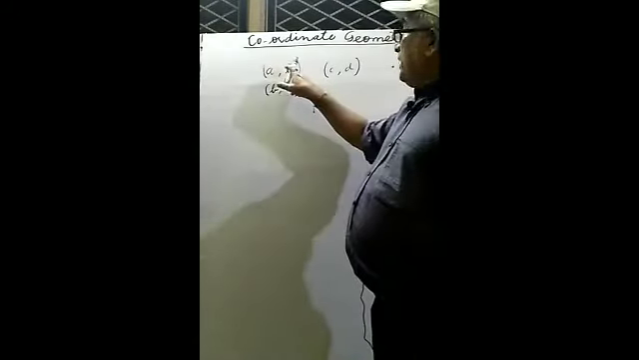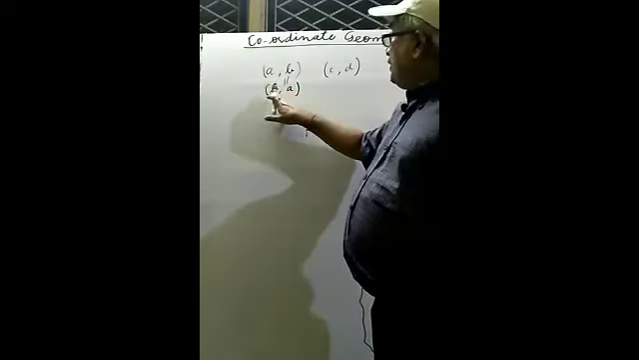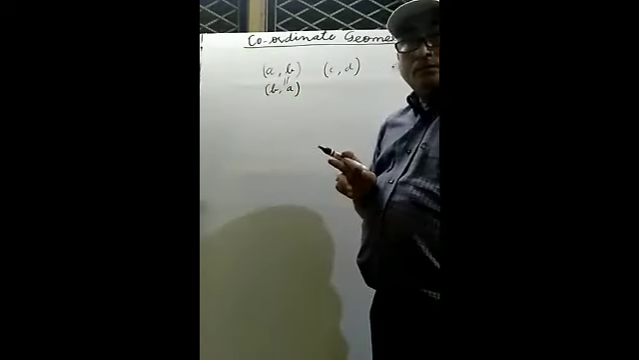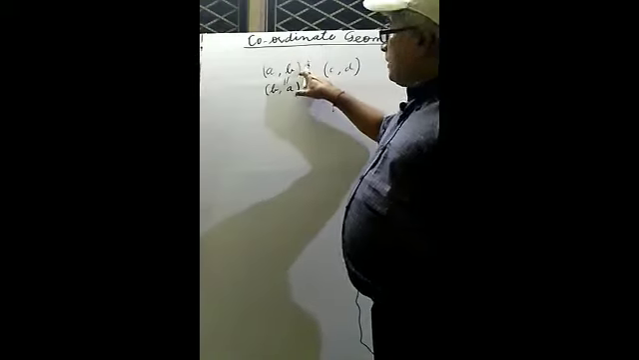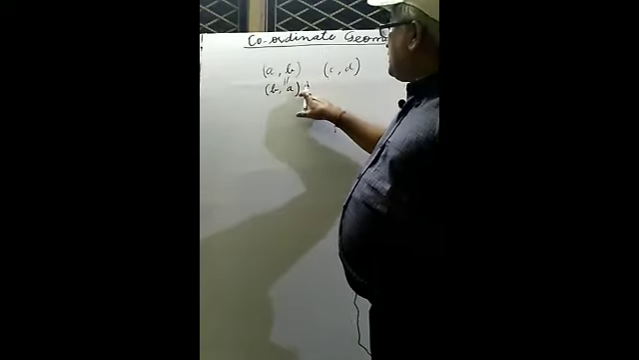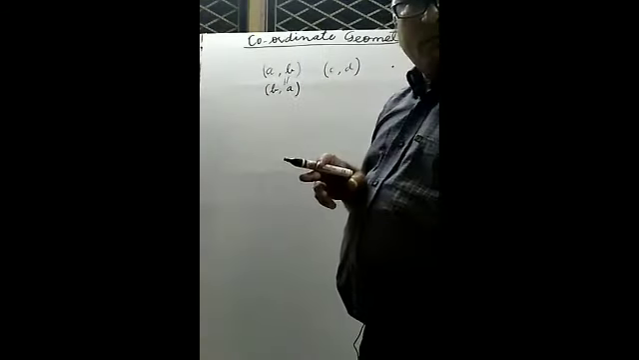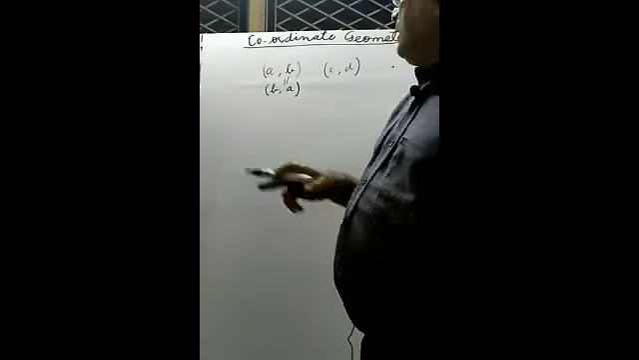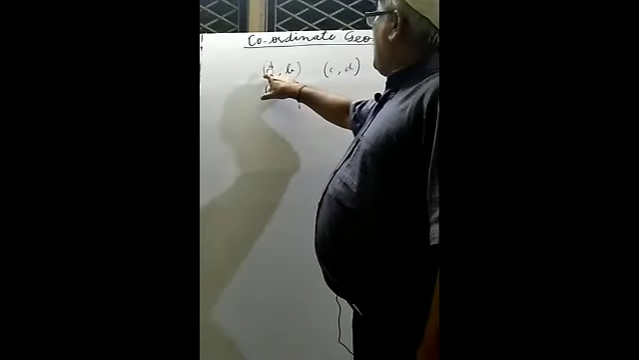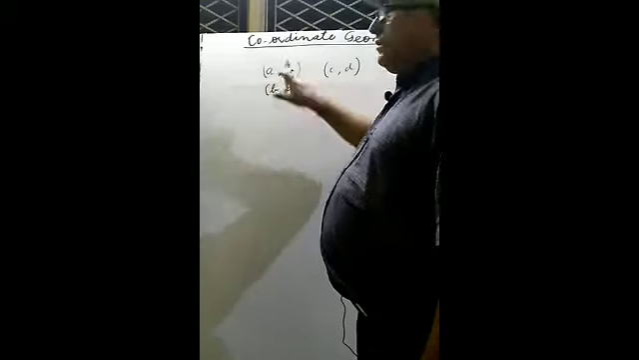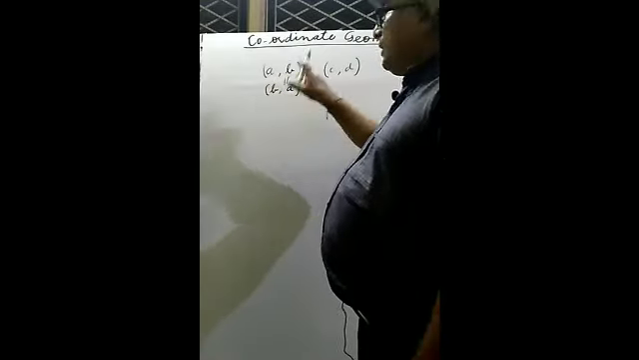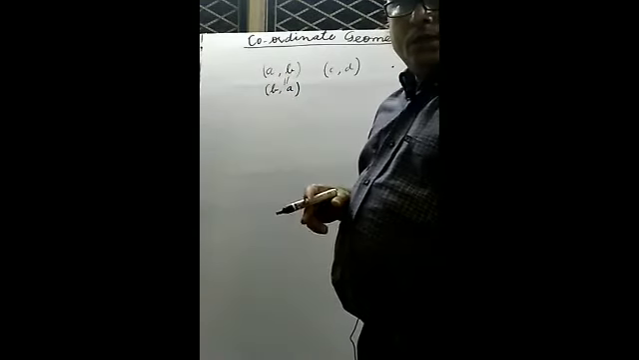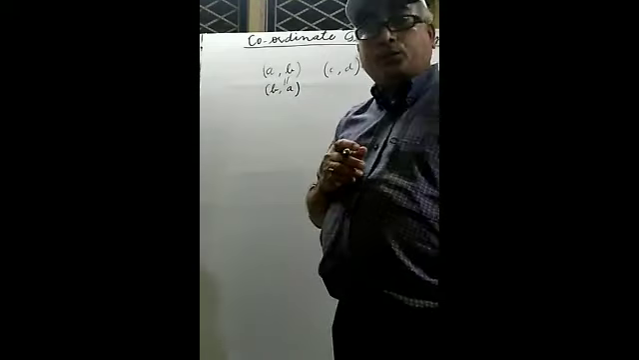Ordered pair A, B and B, A. This one is ordered pair number first, this one is ordered pair number second. So can we say ordered pair AB is equal to ordered pair BA?